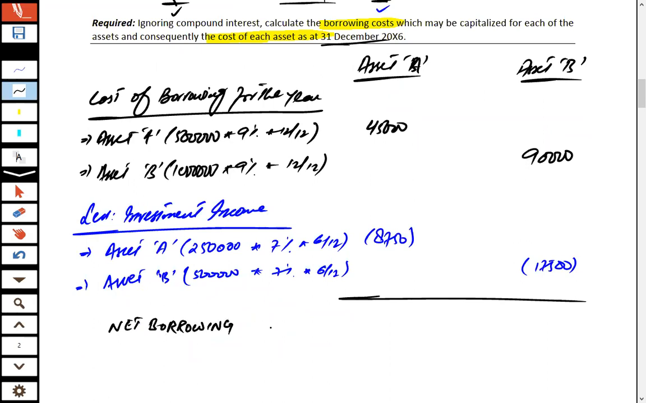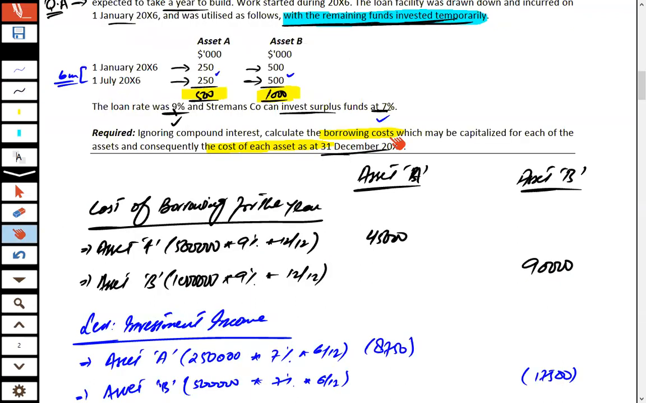That is 36,250, and 72,500. We just solved the first requirement of this question.